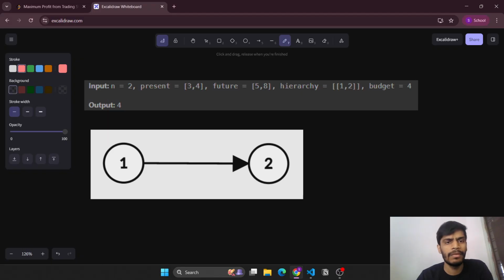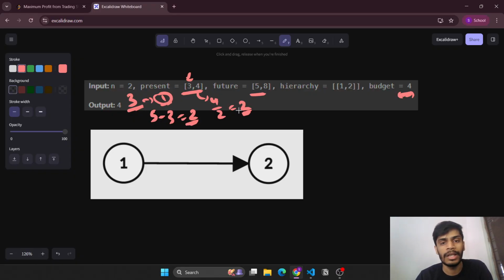Let's see another input. We are given present costs as 3 and 4, future as 5 and 8, and the budget is equal to 4. If the first employee wants to buy the stock, he buys at cost 3, so the profit that we get is 5 minus 3, which equals 2. For employee 2, since employee 1 has bought the stock, its price becomes 4 by 2, which equals 2. Since we have already utilized 3 of the overall budget of 4, we only have 1 remaining, and since the stock price for the second employee is 2, we will not be able to buy that particular stock.